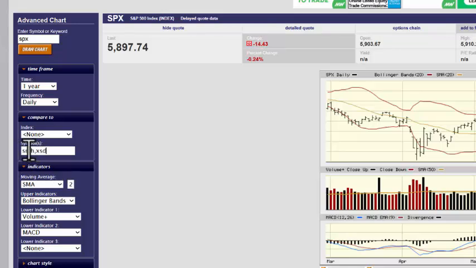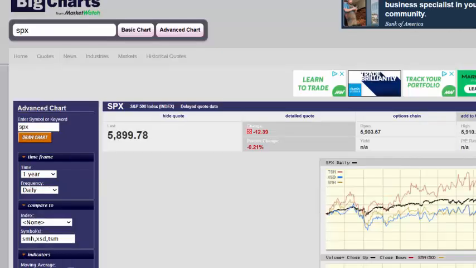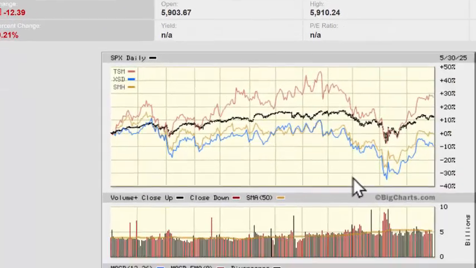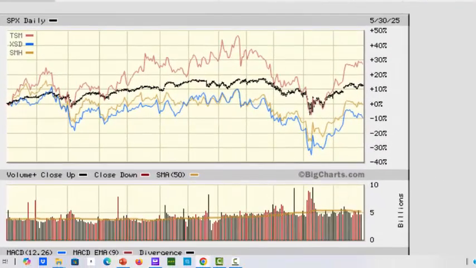Okay, so now we have the Van Eck in there, the SMH, XSD, which is the S&P semiconductor, which does not contain Taiwan Semiconductor, and let's put in Taiwan Semiconductor in there, because that's the stock that we are looking at. And let me enlarge this. So now we see the S&P 500.